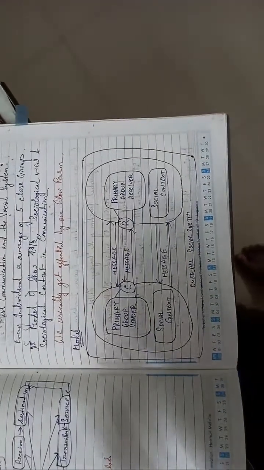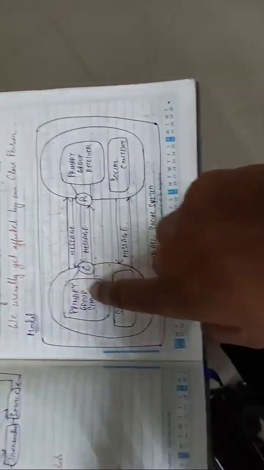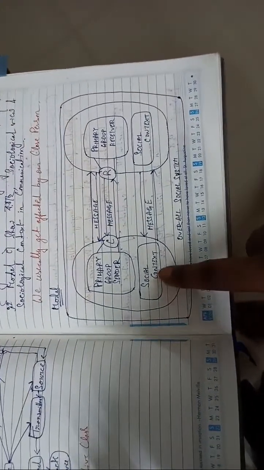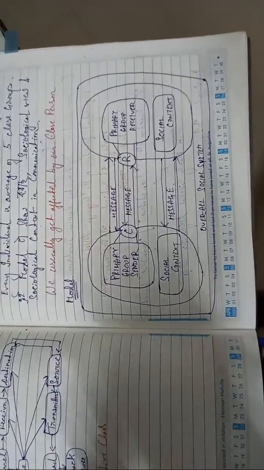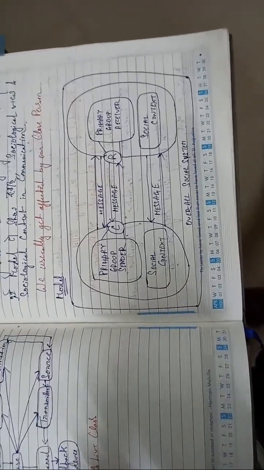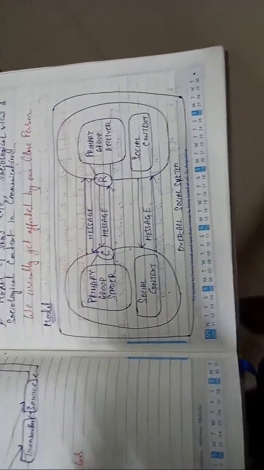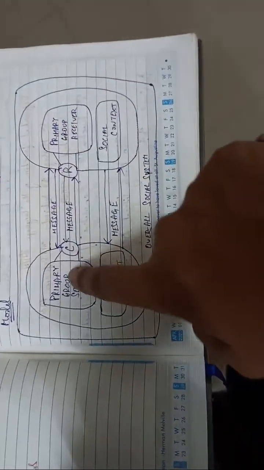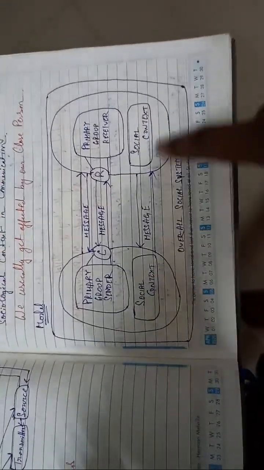So coming back to the model part, what we can see over here is that there is a periphery group of senders, not only one sender, a group, a chunk of senders. Social context is there. So these models are more investigated, more researched, more developed models from the basic communication model. All right, so it came in the year 1959, where the messages are going there, periphery group receiver, then feedback is coming. Messages are going and messages are coming.